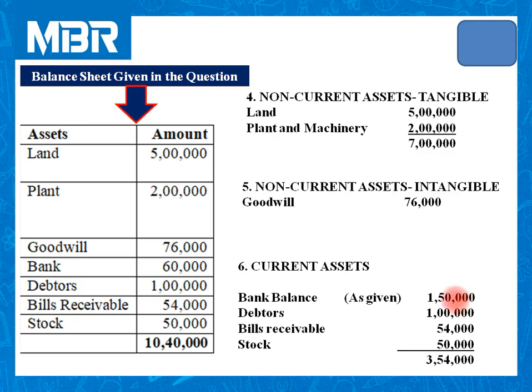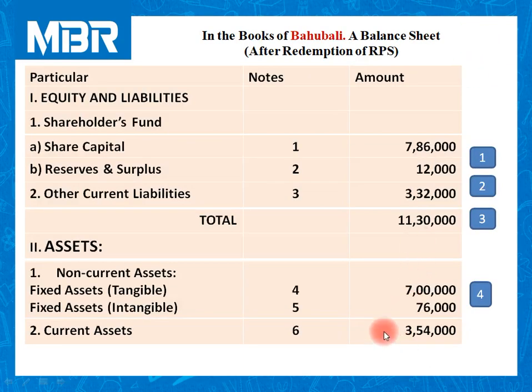We have already completed this item in earlier statement. Debtors 1 lakh, bills receivable 54,000 and stock or inventory 50. So total amount of current assets is 3,54,000 that we have inserted in the balance sheet. And total of the assets is also rupees 11,30,000. I hope everybody is clear with this solution.